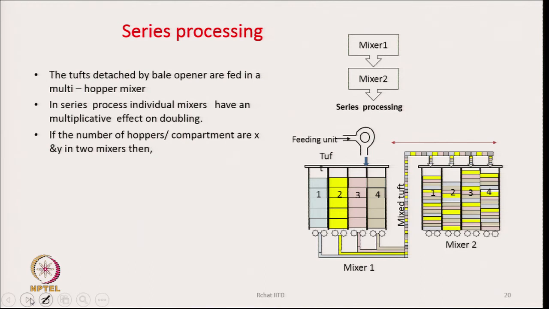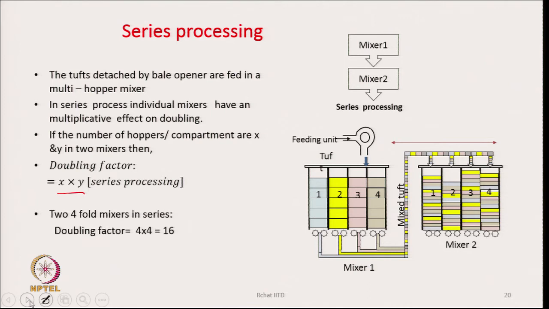In a series process, individual mixtures have a multiplicative effect on the doubling. If the number of hoppers or compartments are x and y in the two mixtures as shown here, then the doubling factor is going to be x into y, not x plus y. That is the advantage we get.